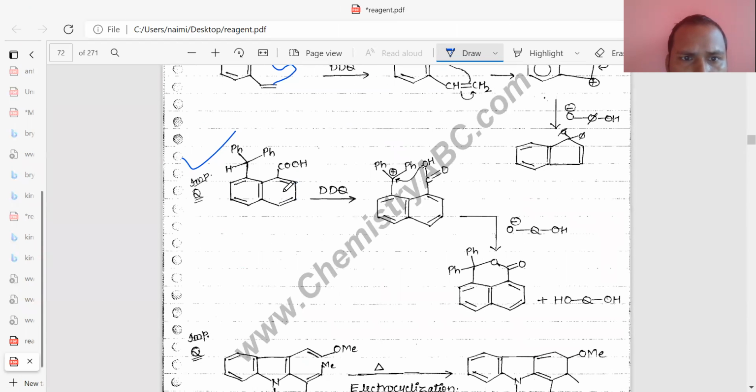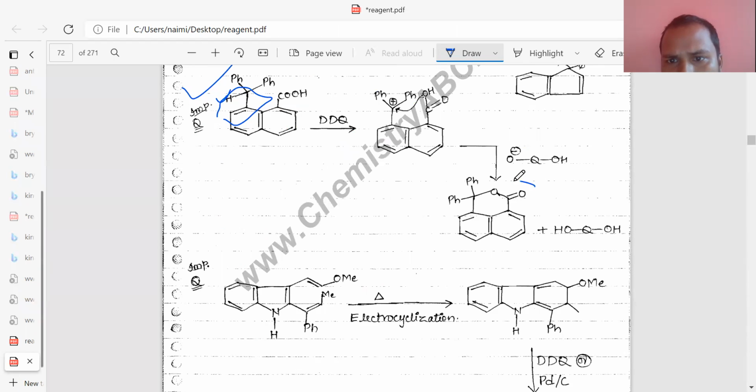Okay, so if you add DDQ, first of all the H will be released out, which is at the allylic position. This one is allylic, a cation will be formed, and it is balanced by this lone pair of electrons of the oxygen atom, for having this six membered ring, including oxygen.